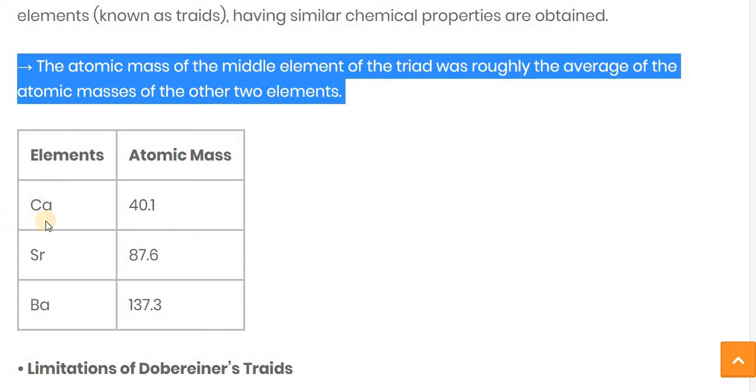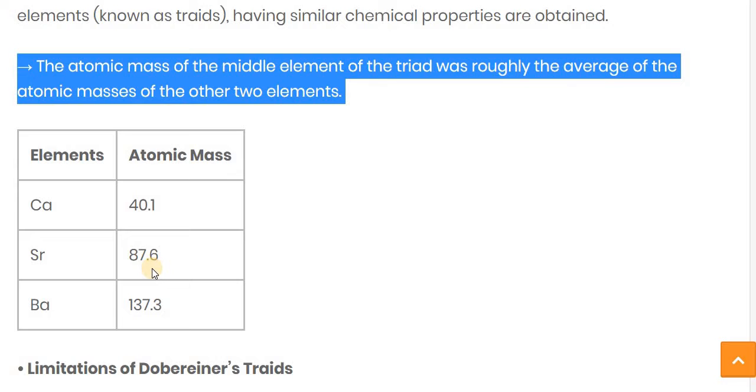If we sum Ca and Ba and take the average, 40.1 plus 137.3 divided by 2, then we get a nearby answer for the atomic mass of the middle element, strontium, that is 87.6.